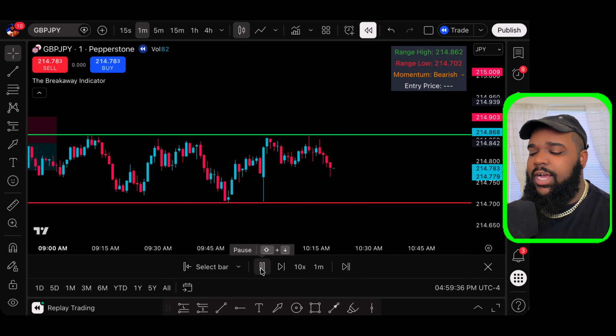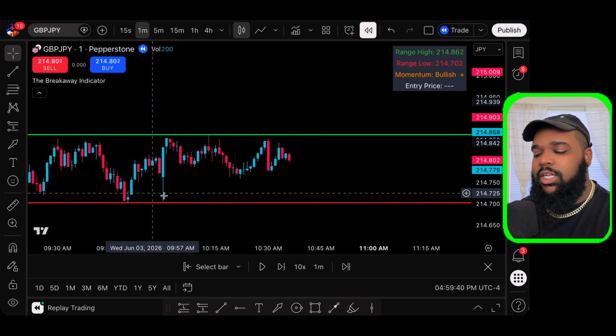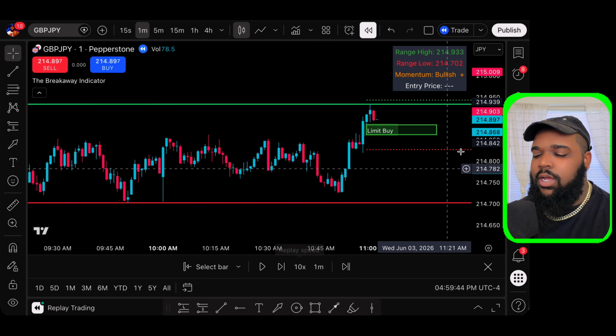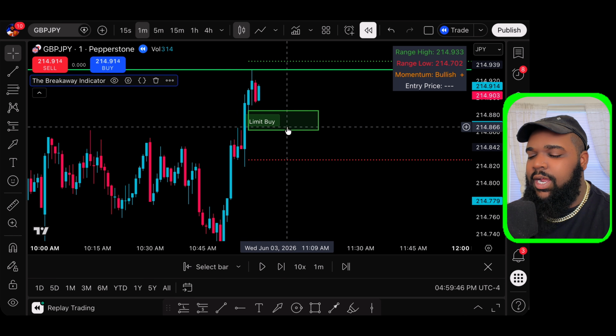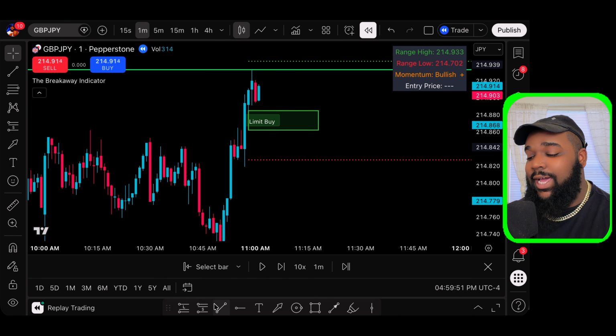I just really want to show you guys how the indicator works and what you can do to catch moves. So you see how the high and low is marked for you? You don't have to do anything. It's doing it for you. All right, we got another setup right here. Now, the range high line did update in the middle of this trade, and that is okay.